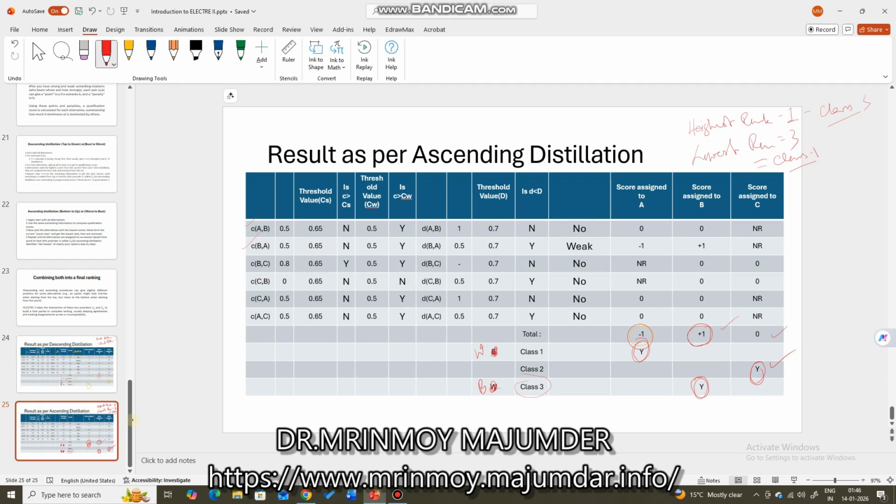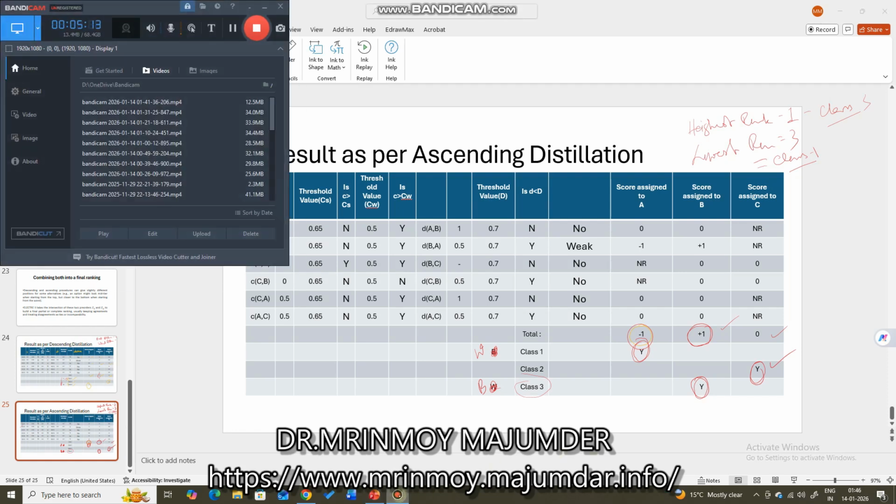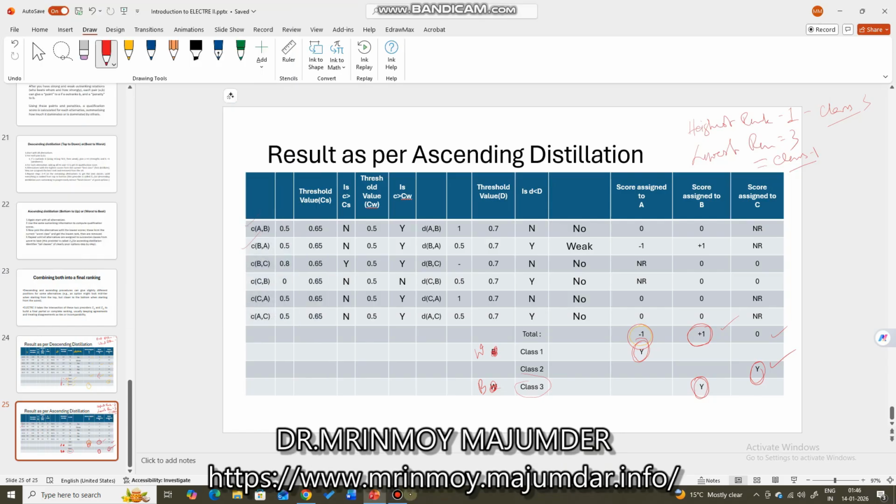That way, this alternative is placed into the middle. So that is the way ELECTRE spots the most preferred alternative.